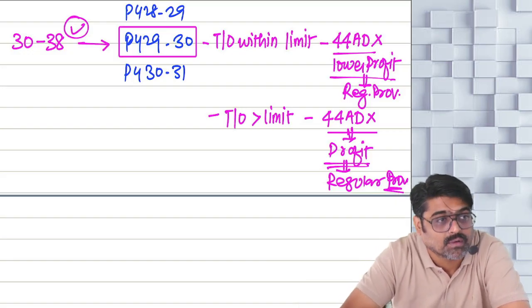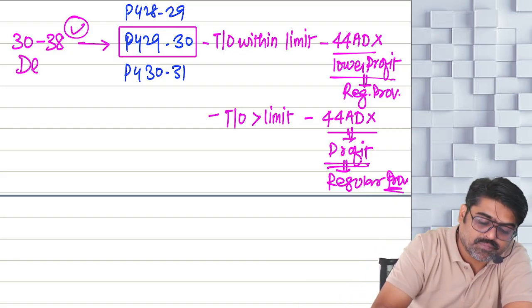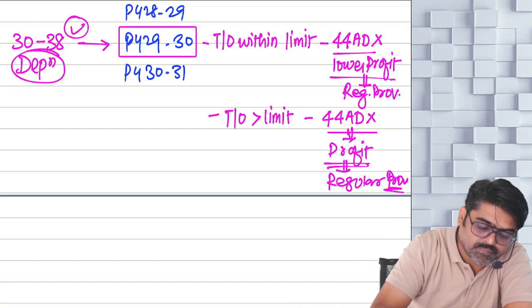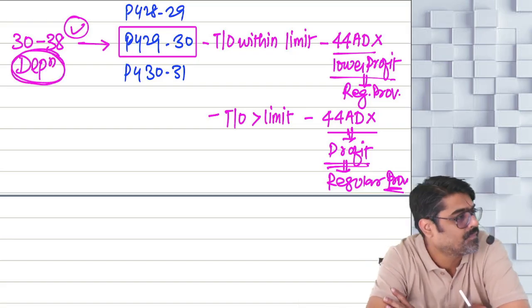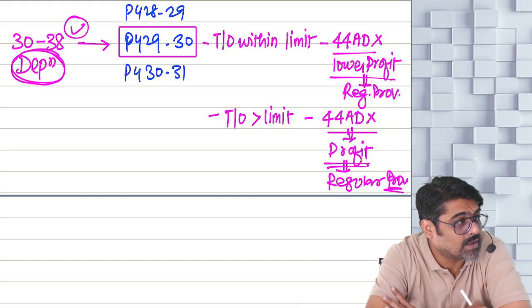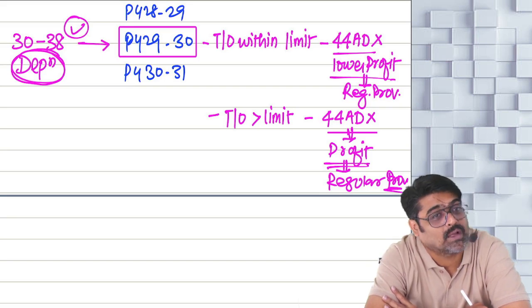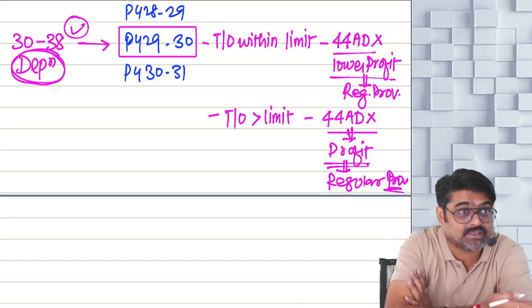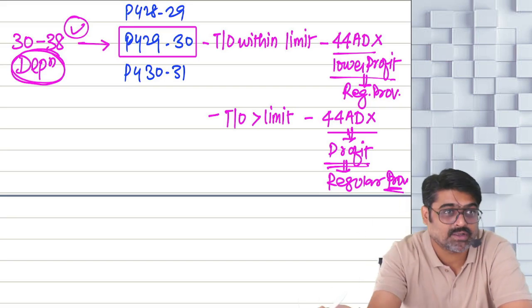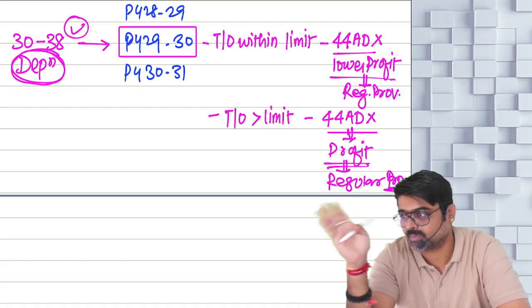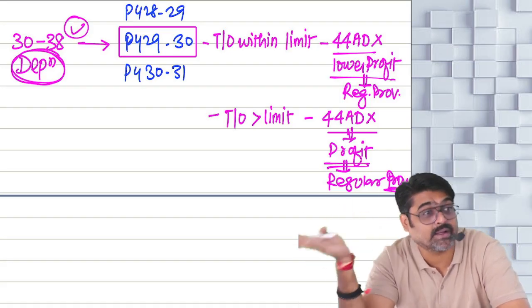Yes or no? Now you will have to calculate the depreciation also, and allow that depreciation also, because depreciation is between 30 to 38, section 32. So as per section 32, you are going to calculate the depreciation for this year.